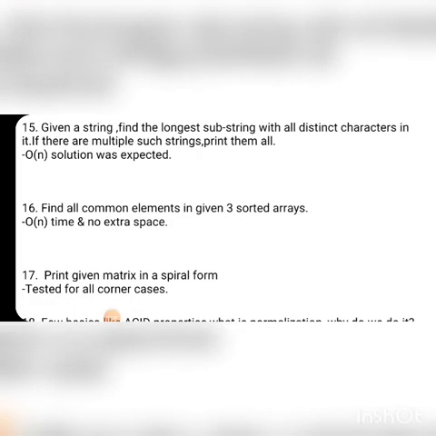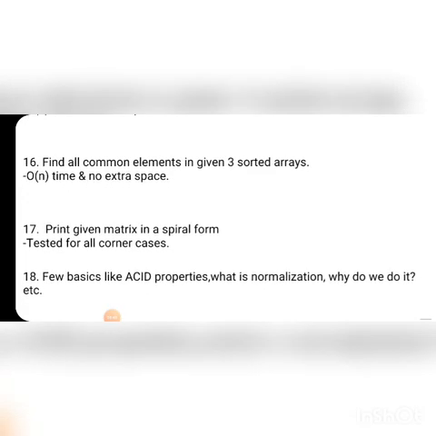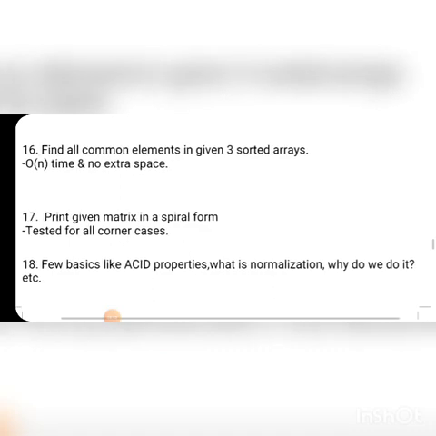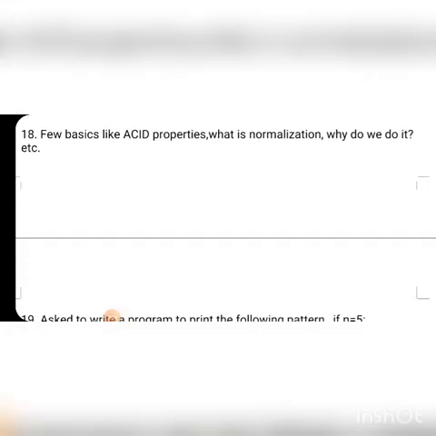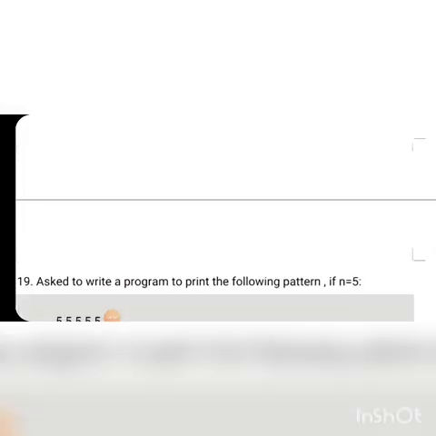And the 17th question they asked is: print a given matrix in a spiral form, and it is tested for all the corner cases. And the 18th is just a few basic ACID properties: what is normal, why do we do it, etc. Mostly they ask the coding questions. These are the subjective type.